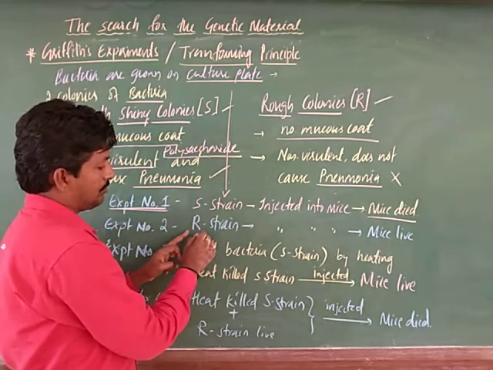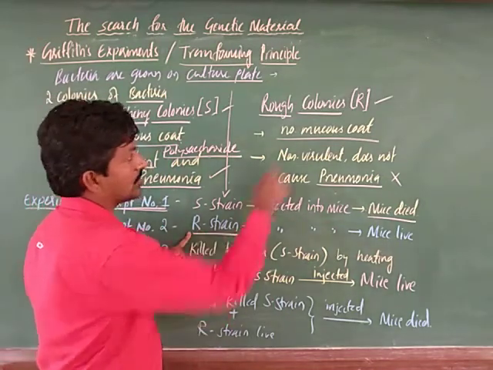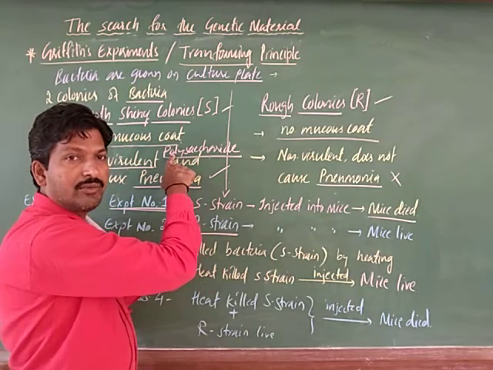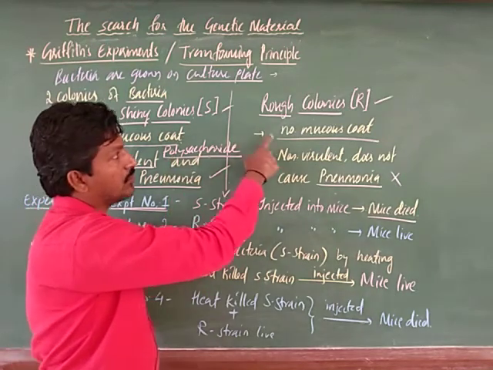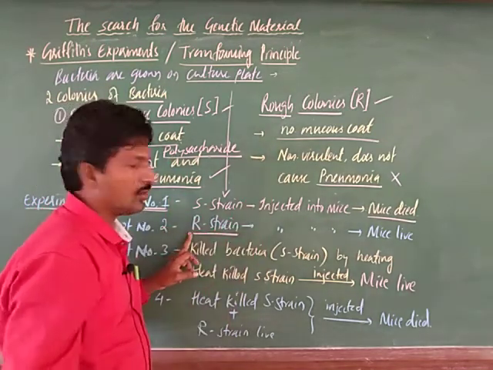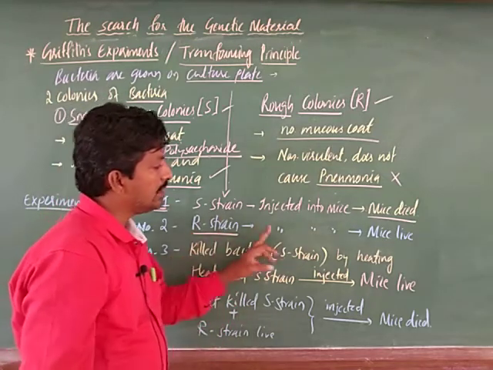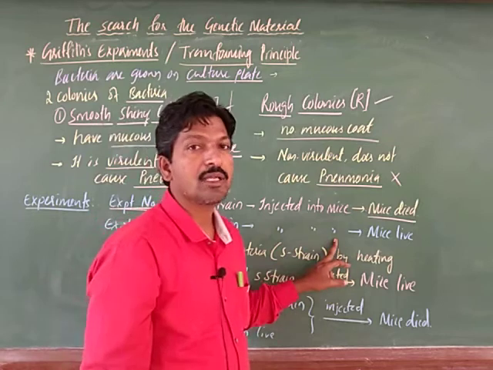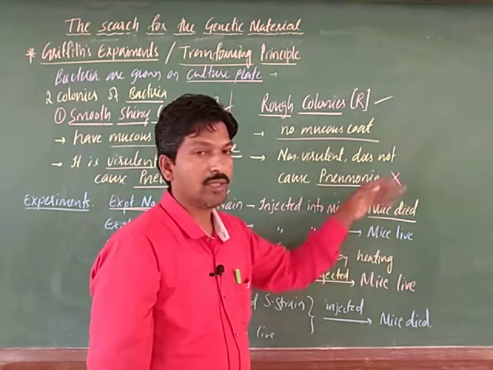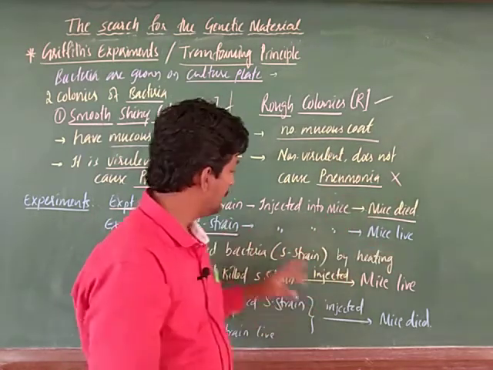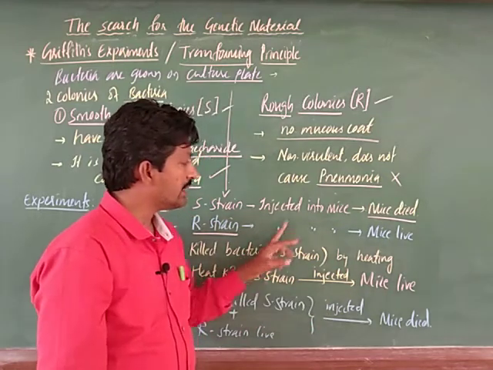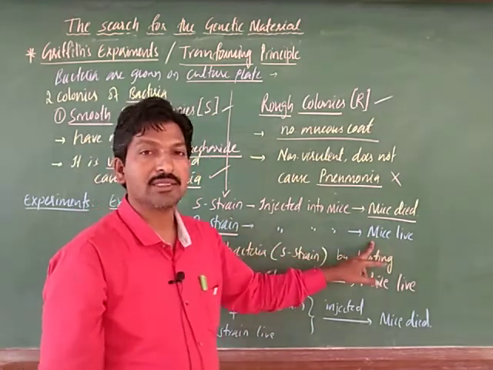Next, the R strain was used. First experiment with the S strain, second experiment with the R strain. The R strain was collected and injected into another mouse, because the first one died. That mouse remains alive.